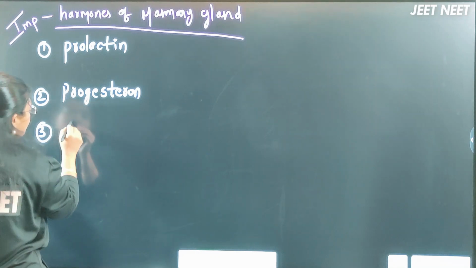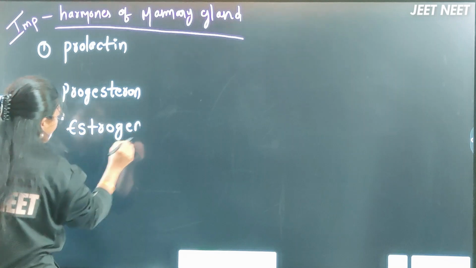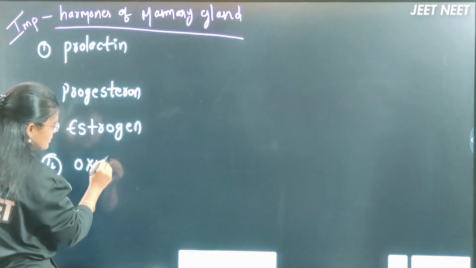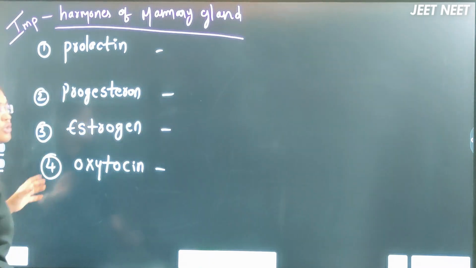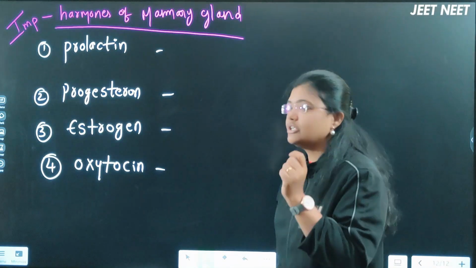Third hormone, calling it as estrogen. Fourth hormone, that is oxytocin. About these four hormones you should have an idea actually. Now let me discuss first about the prolactin hormone.